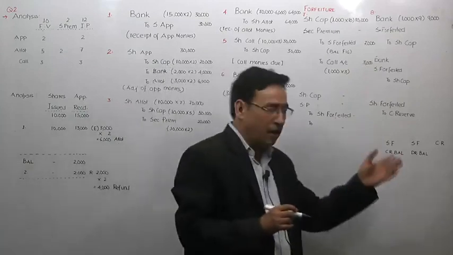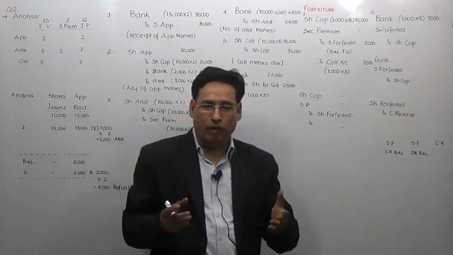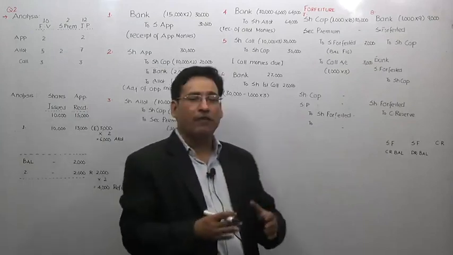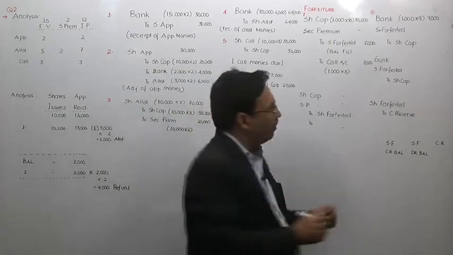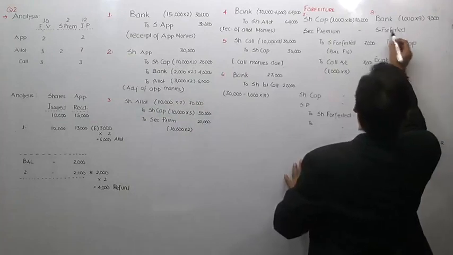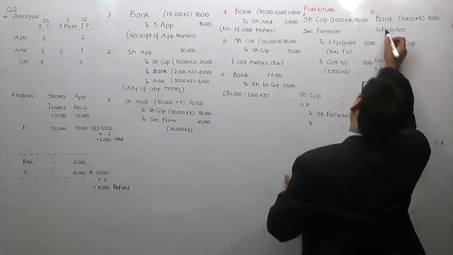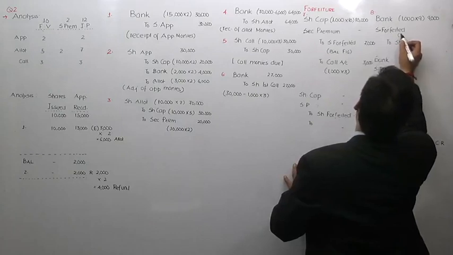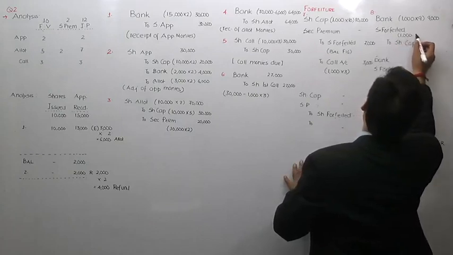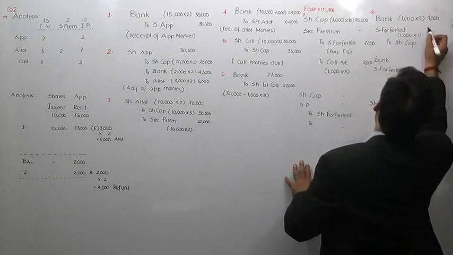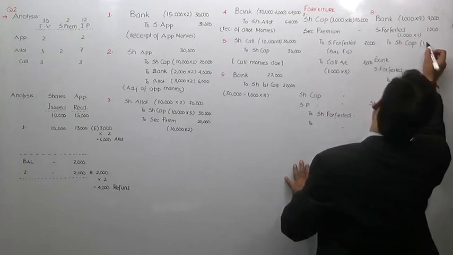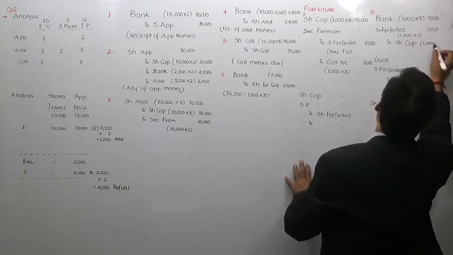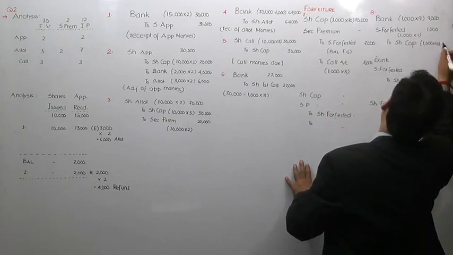So Section 53 does not prohibit an entity from giving concession at the time of reissue of shares. That is the reason that in practical life, whenever a company reissues the shares, generally the company offers some concession. This concession is reflected by the share forfeited account, 1000 into 1. This is the concession we gave at the time of reissue. So 1000 shares forfeited and 1000 shares have been issued at the rate of 10 each. So 10,000 we shall write here. This is the entry for reissue.